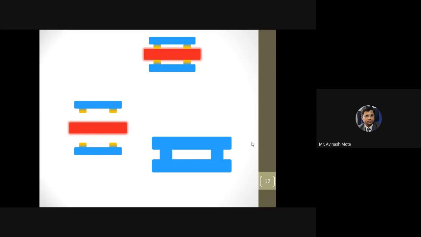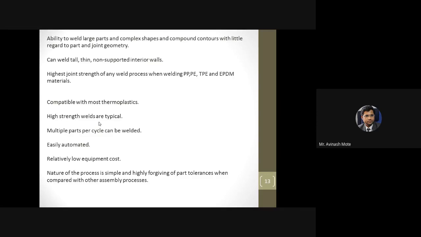But the disadvantage here is that this hot plate is hot around its entire surface, so it will radiate the heat along the entire surface of the product. What is going to happen here? The entire surface of the product will become hot, which may not be expected. That is the disadvantage. Localized heating is quite impossible here. So that was the issue.